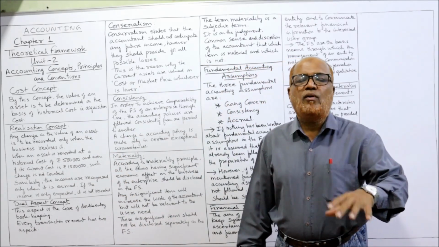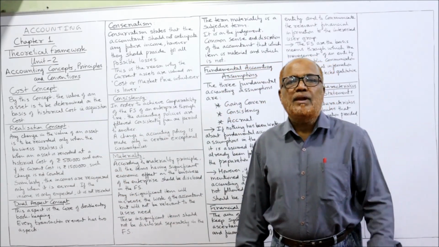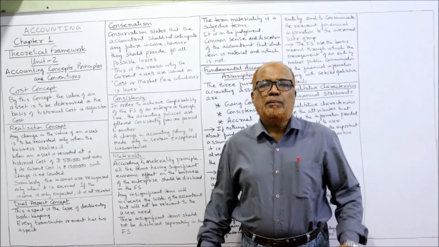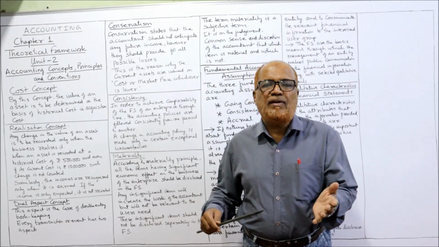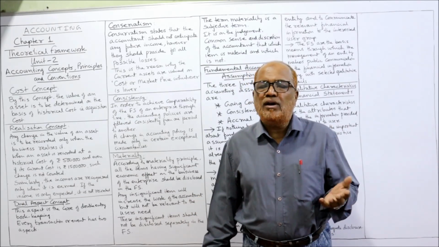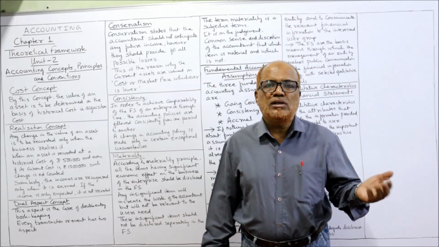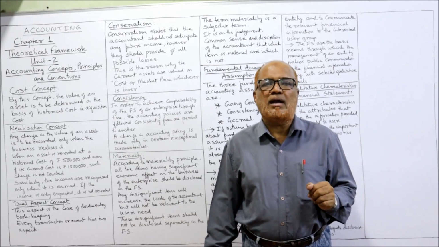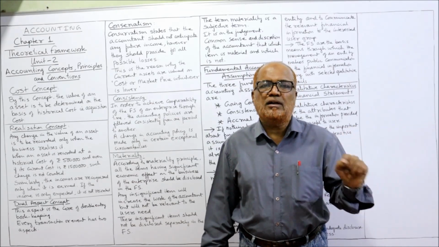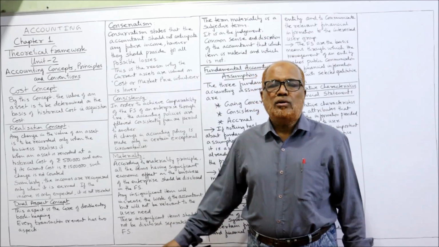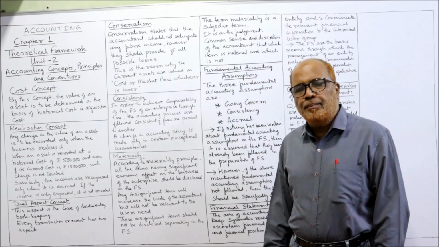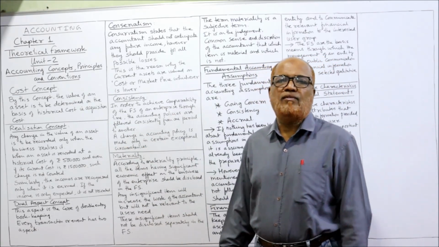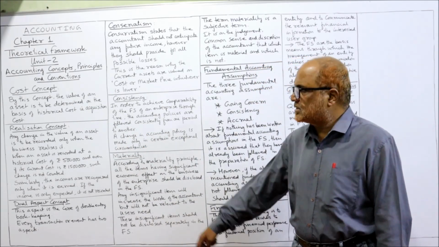But if you do not follow this cost concept, what will happen? Unrealized profit will be created. That means if we sell the land, we will fetch 10 lakh rupees. But we are not selling the land. We are using the land for our business. In that case, why account for the present market value? We should calculate at cost. So normally, a business organization will follow the cost concept. The accountant will follow the cost concept in recording the assets.